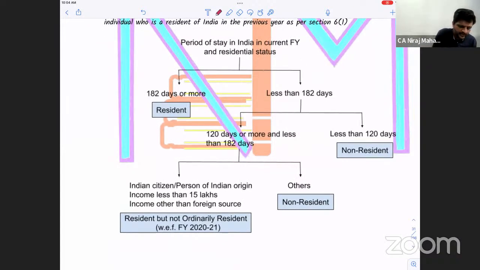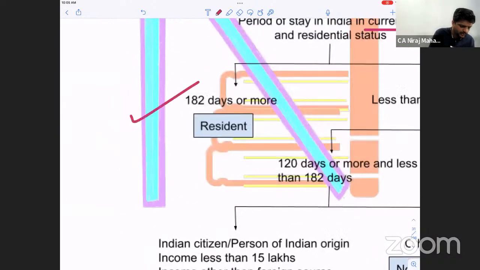Period of stay in India in the current year and residence status, especially for an individual. 182 days or more. Yes, this is basic condition number 1. Any problem with basic condition number 1? Clear, everybody? So if he is resident because of basic condition number 1, we will not go into any other technicalities. We will directly jump into additional conditions. And then as per our regular route, we will check ROR or RNOR, depending on what?